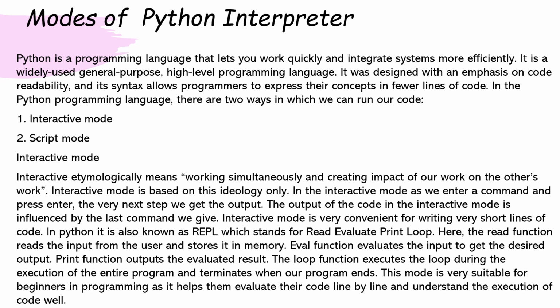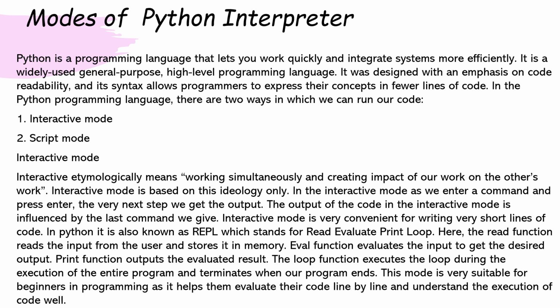In Python, it is also known as REPL, which stands for Read, Evaluate, Print, Loop, where the read function reads the input from the user and stores it in memory. Eval function evaluates the input to get the desired output. Print function outputs the evaluated result. The loop function executes the loop during the execution of the entire program and terminates when our program ends.